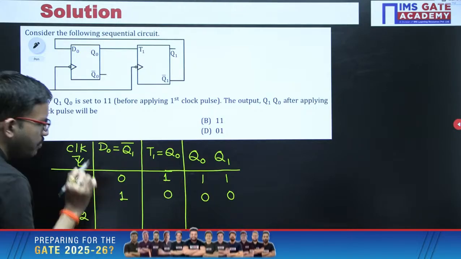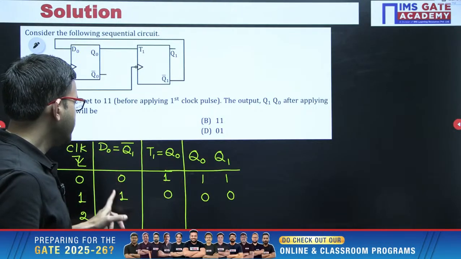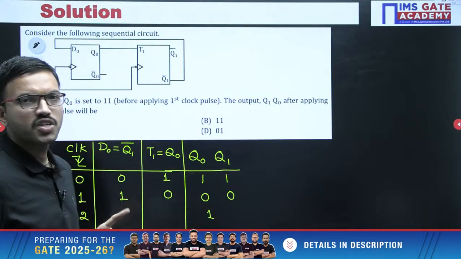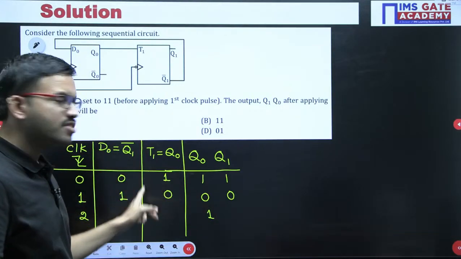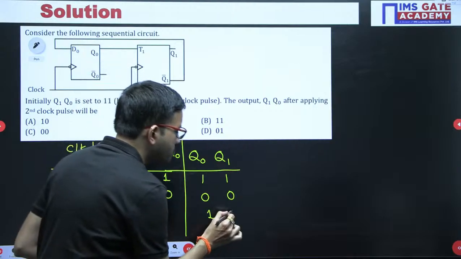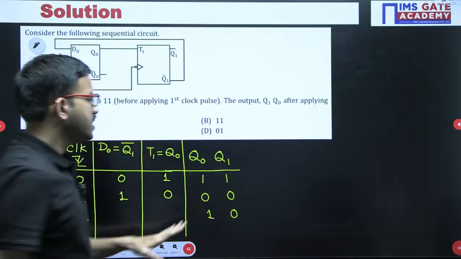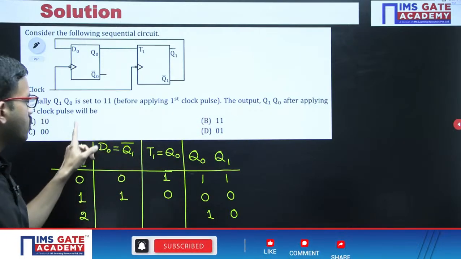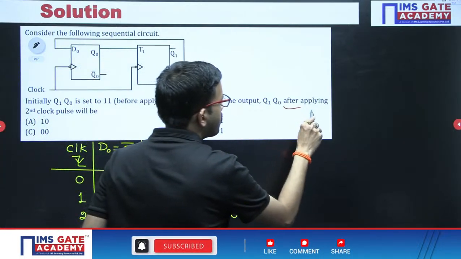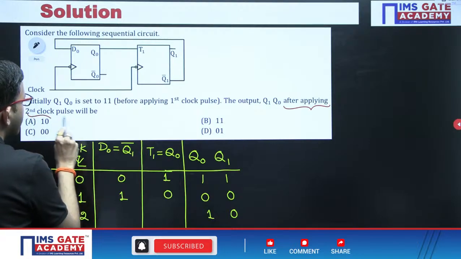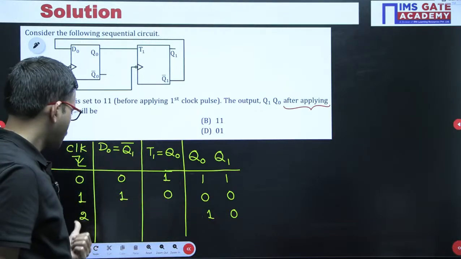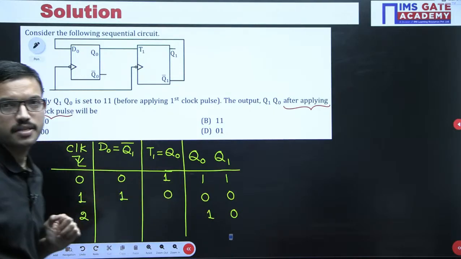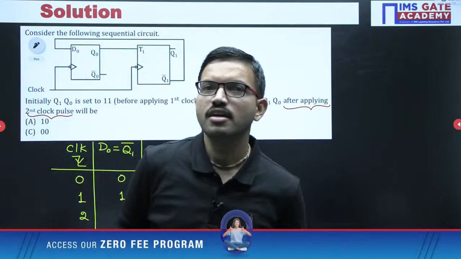Now the second negative edge we are applying. Here the D input is 1, and you get that immediately after applying the edge. Here the T value is 0, that means there is no change in the output state. In the question they are asking for the state after applying the second clock pulse. The moment you get 1 0 like this, some students may choose option A, but that is not correct. Why is that not correct?